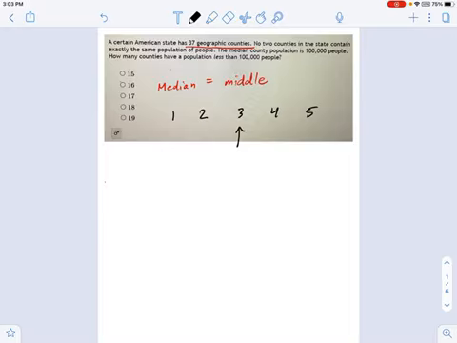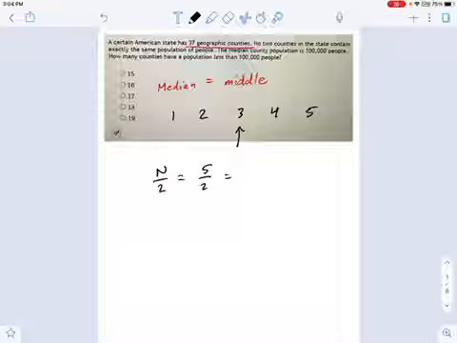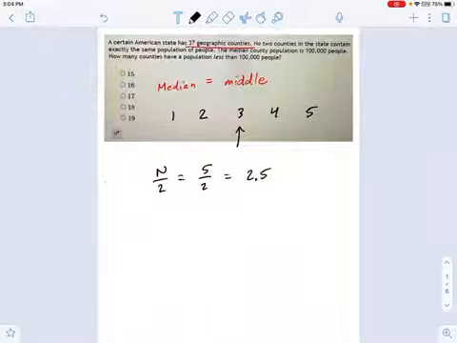Well, you could count 1 through 37, and then count your way back in one at a time until you got to the middle. Or what you could think about is a quicker way to find the median, which is this. You take n divided by 2, which in this case would have been 5 divided by 2, which is 2.5, right? Well, there's no 2.5th number. Instead, there's the third number.